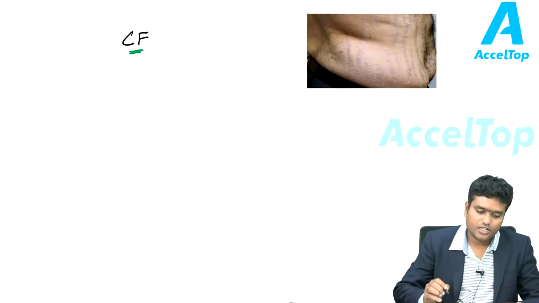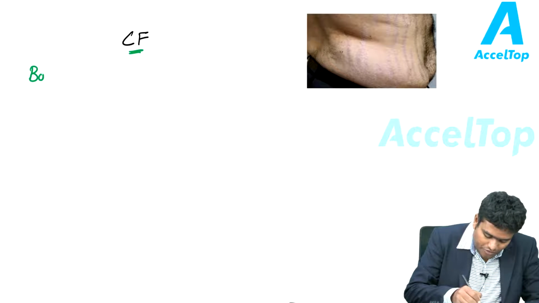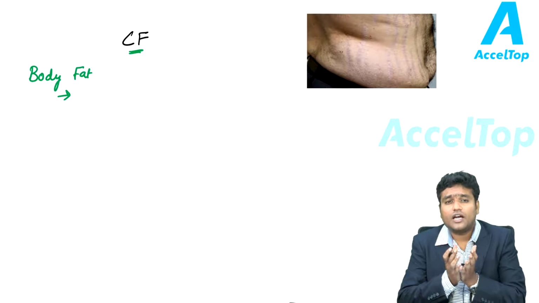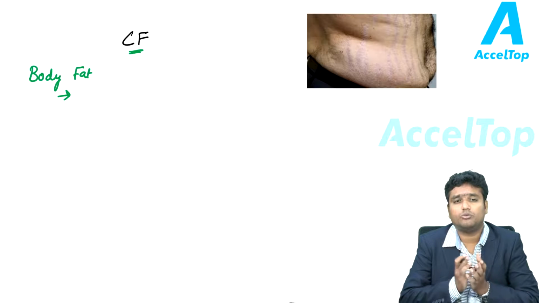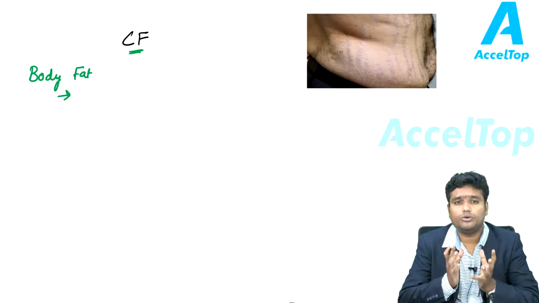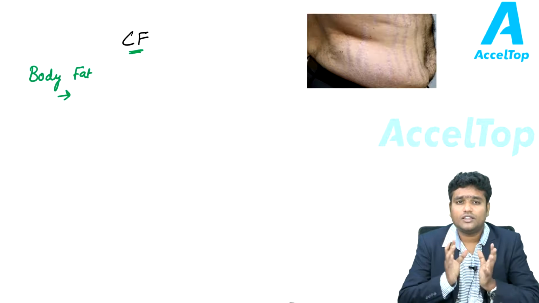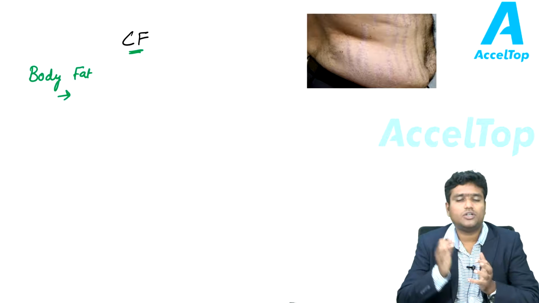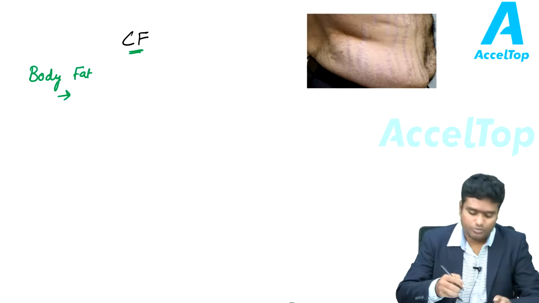Now we will discuss the clinical features of Cushing syndrome. We will split it into topics. First we will discuss the body fat, which is very important. In the body fat, the typical appearance will be characteristic. The patient will be obese and there will be central obesity, a big belly. The face will be round and puffy due to excess accumulation of fat in the face. This is called moon face. There will be a hump at the back, called buffalo hump. This is just fat accumulation over the back. So the face itself is characteristic for Cushing syndrome.